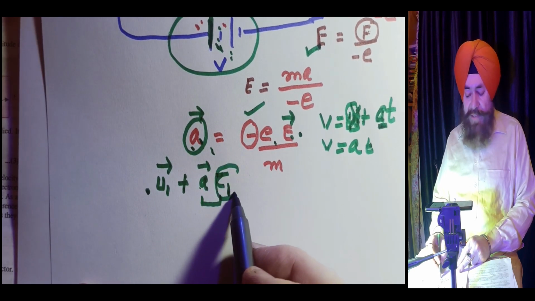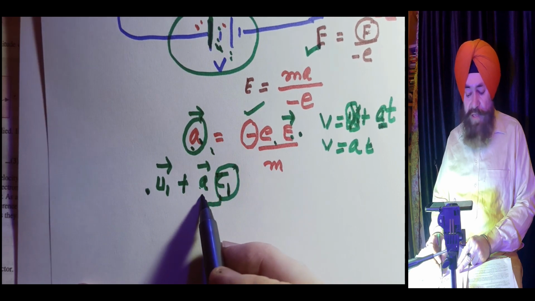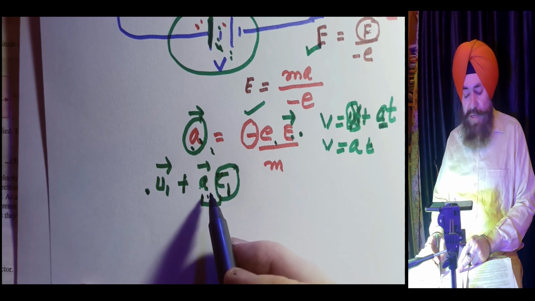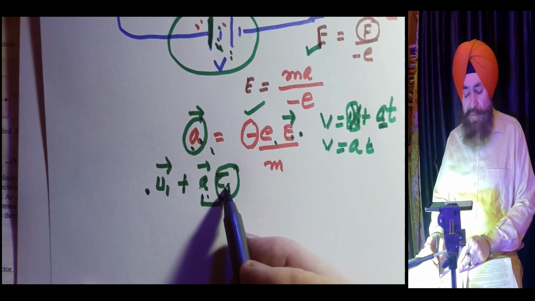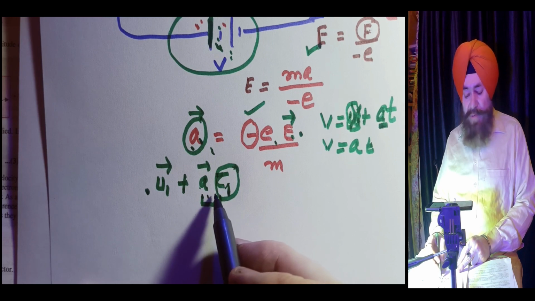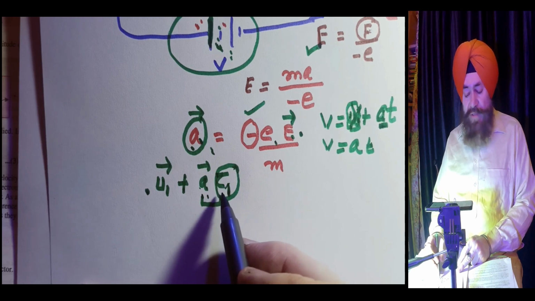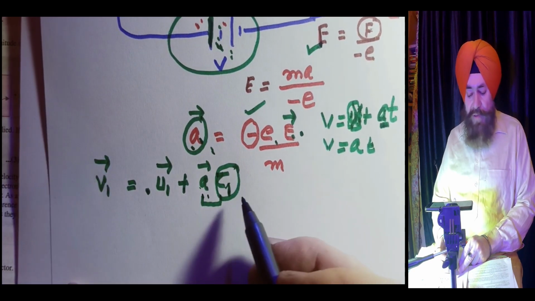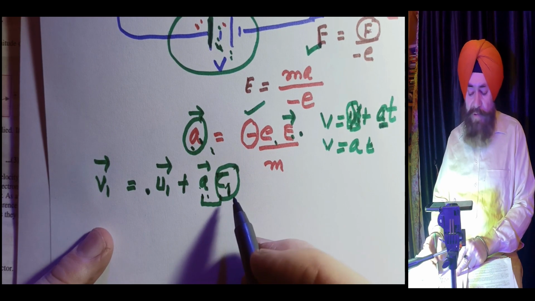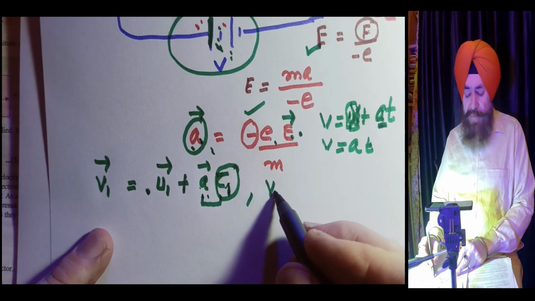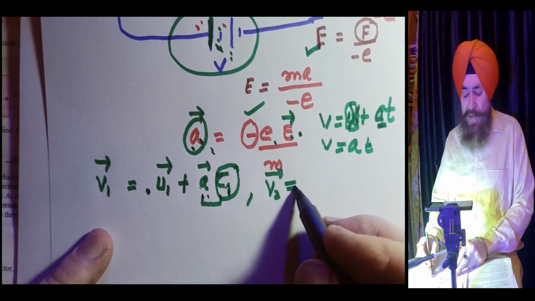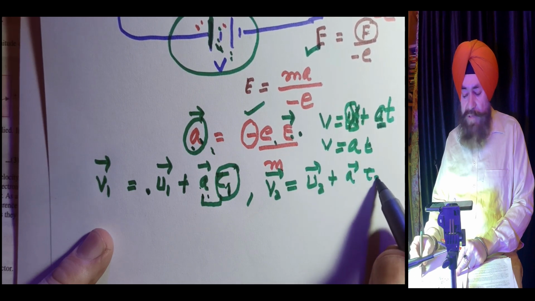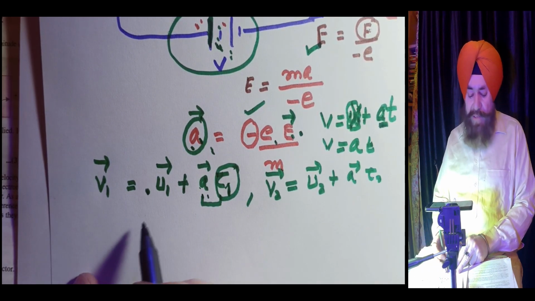Tau 1 is the time for the acceleration, because it will then make a collision. So I'm just talking about just before collision, the time elapsed by this particular electron, that time is tau 1. So this becomes the total velocity before going to collide. Similarly, in the same way, the velocity of the second electron is U2 plus A into tau 2, and so on up to the nth.